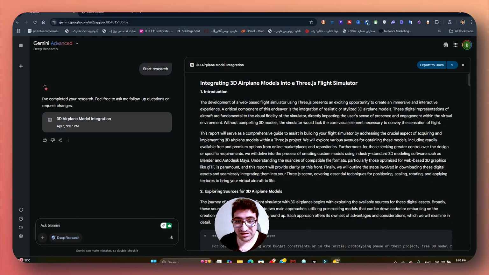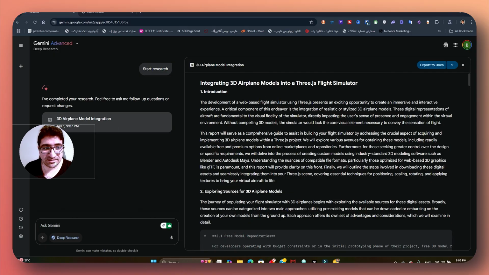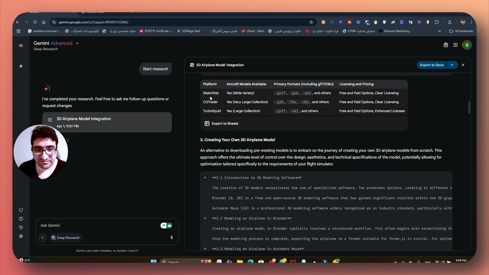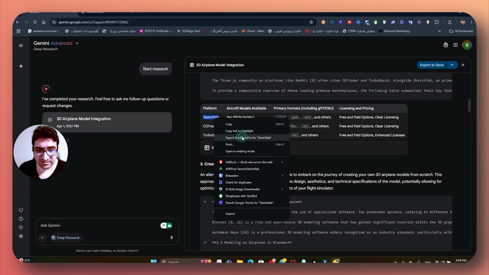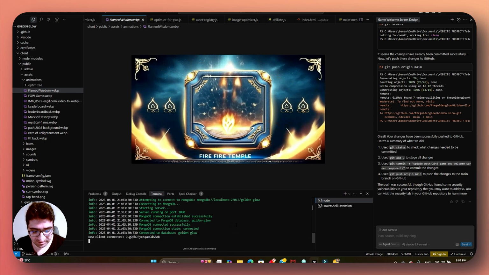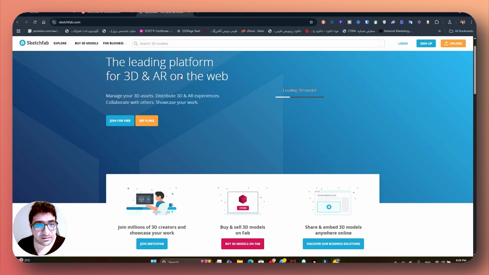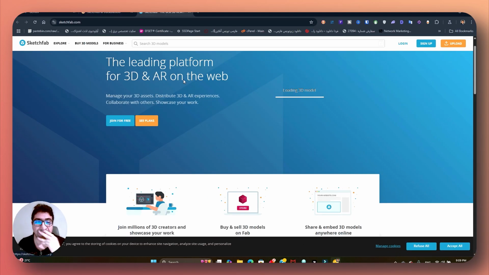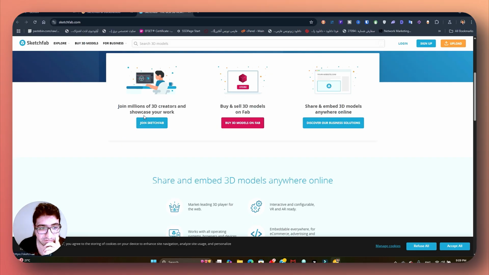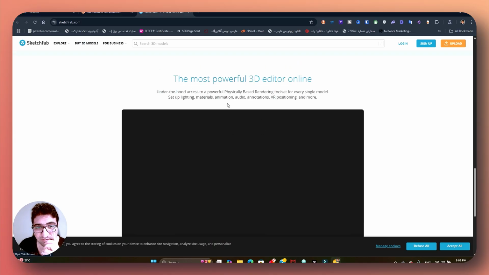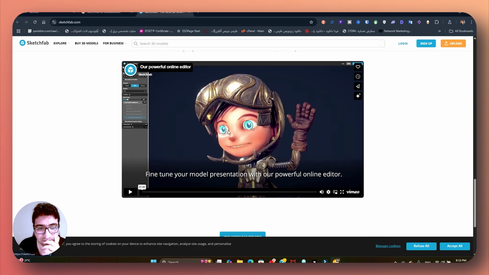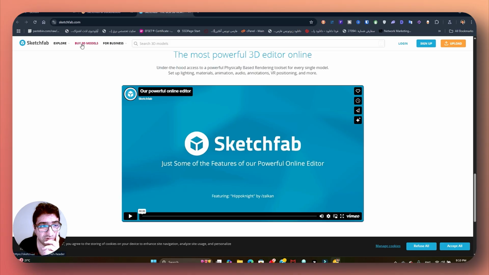See, integrate a 3D airplane model into a Three.js flight game. Platforms: Sketchfab, CGTrader, TurboSquid, free and paid options. Let's search for Sketchfab. Let's just close those, and this one as well. All right, the leading platform for 3D and AI on the web. Join the millions of 3D creators in a showcase. Not bad. The most powerful 3D editor online. You can also buy 3D models for business.